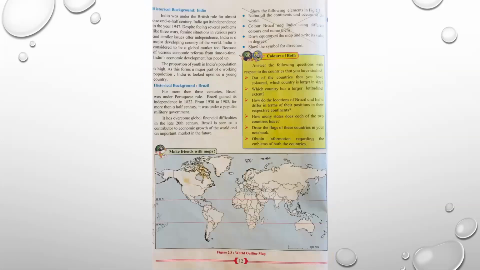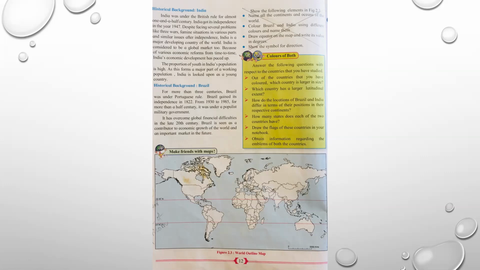Page number 12, you can see few questions where we have put the cancel mark. Show the following elements in figure 2.3. Name all the continents and oceans of the world. Color Brazil and India using different colors and name them. Draw equator on the map and write its value in degrees. Show the symbol of direction. Put a cancel over this.